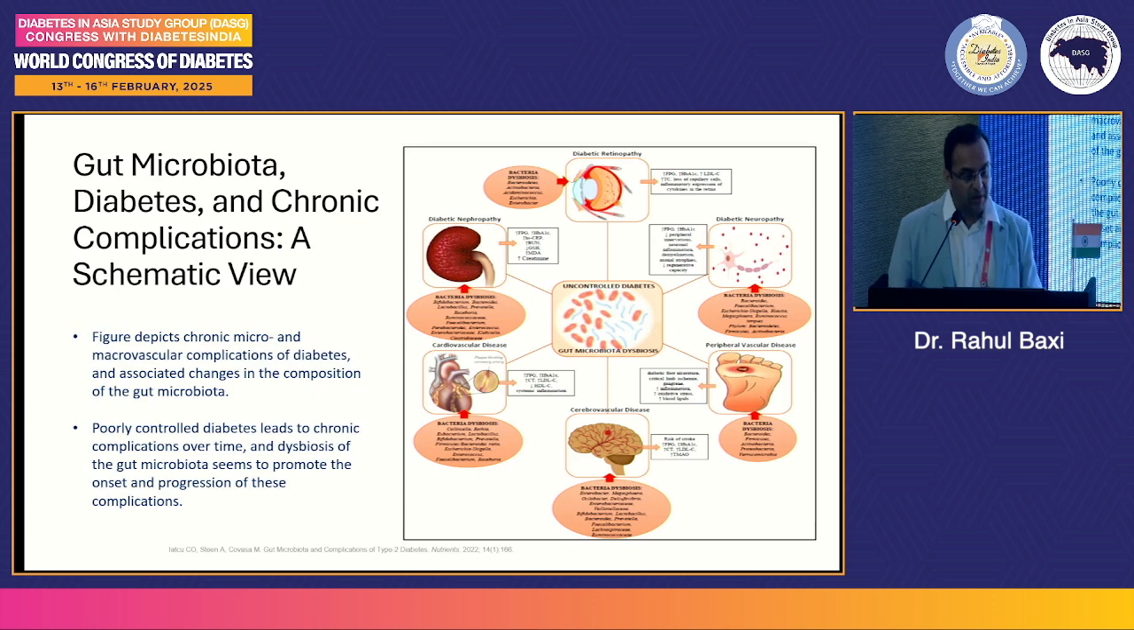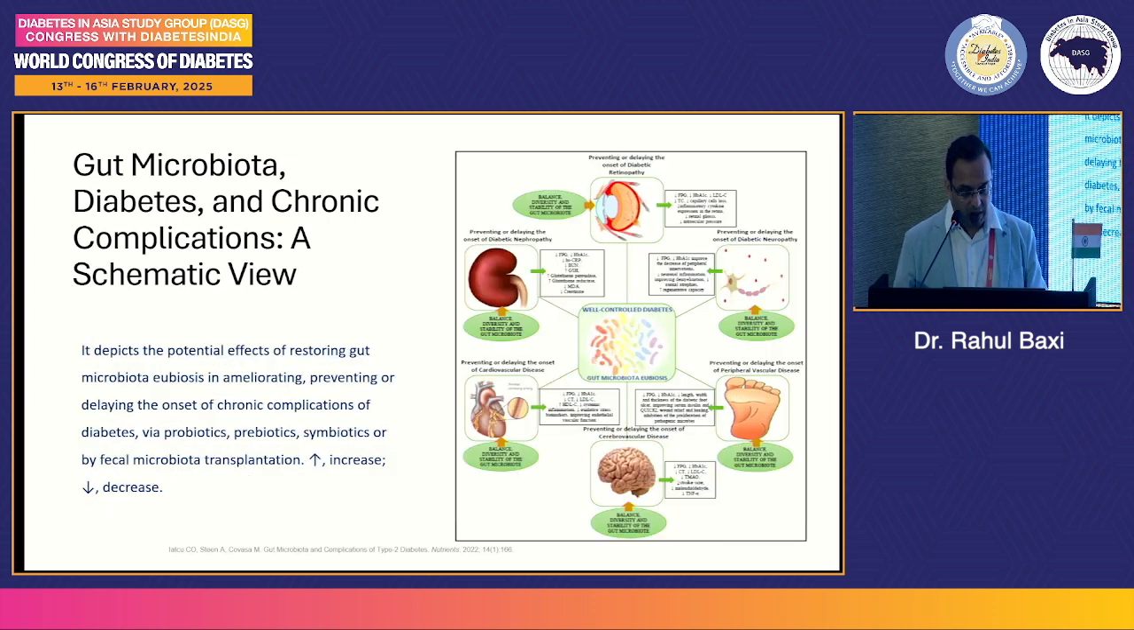So gut microbiota, diabetes and chronic complications. So this depicts chronic macro and microvascular complications of diabetes associated with changes in the composition of gut microbiota. And this one depicts potential effect of restoring gut microbiota eubiosis in ameliorating, preventing or delaying the onset of chronic complications of diabetes.